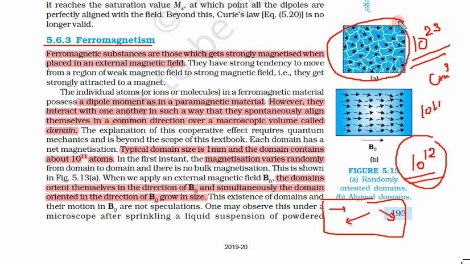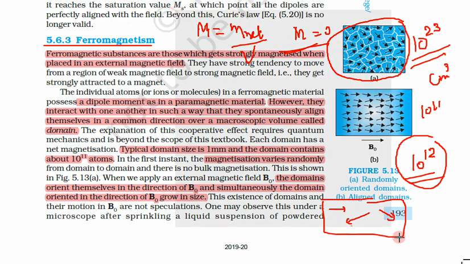So domains are random, hence the net magnetic moment is 0. You know magnetization is equal to the net magnetic moment m divided by volume. So this m is 0, because the net magnetic moment is 0 as the domains are random.